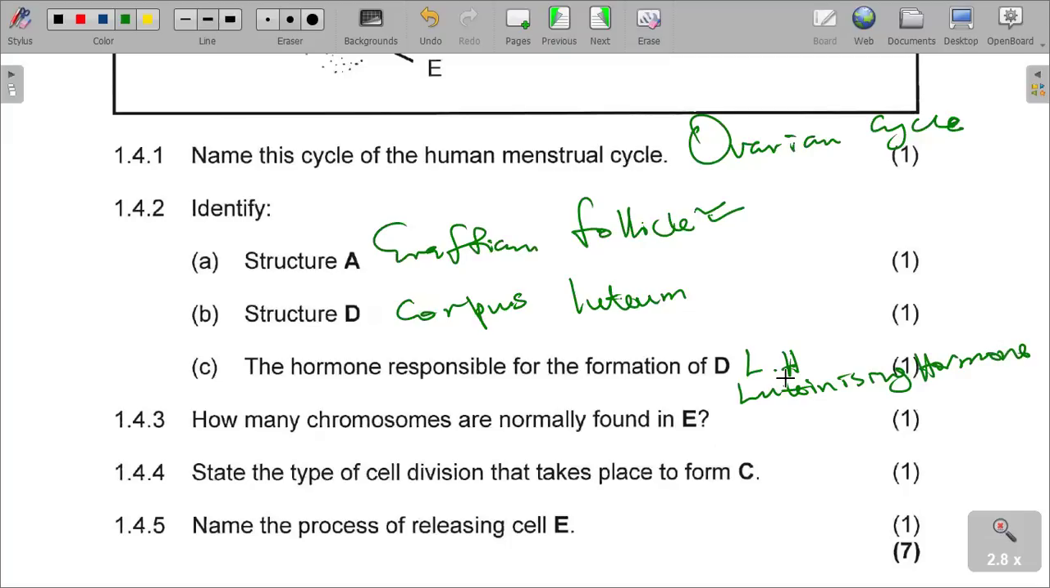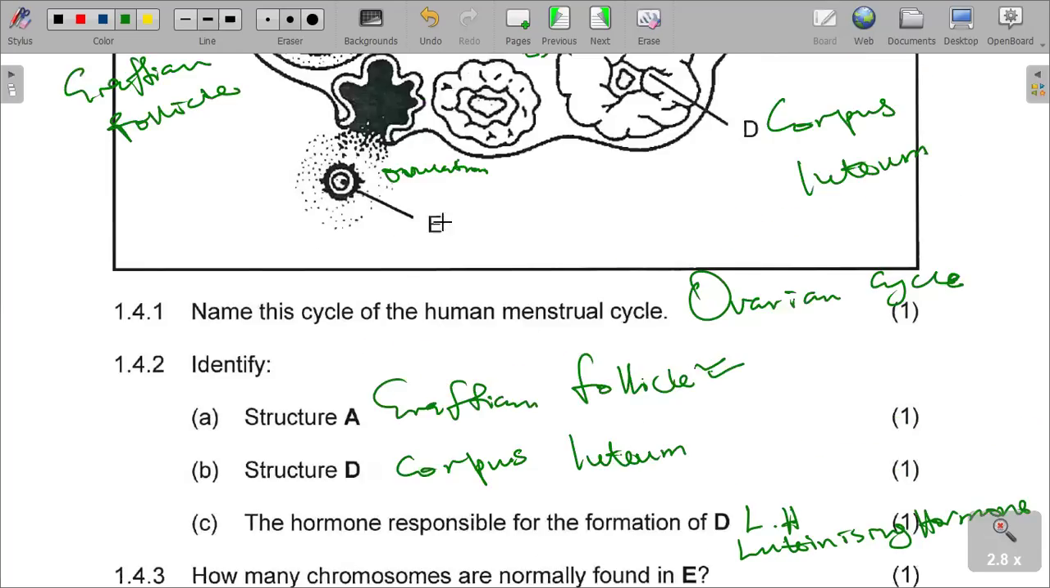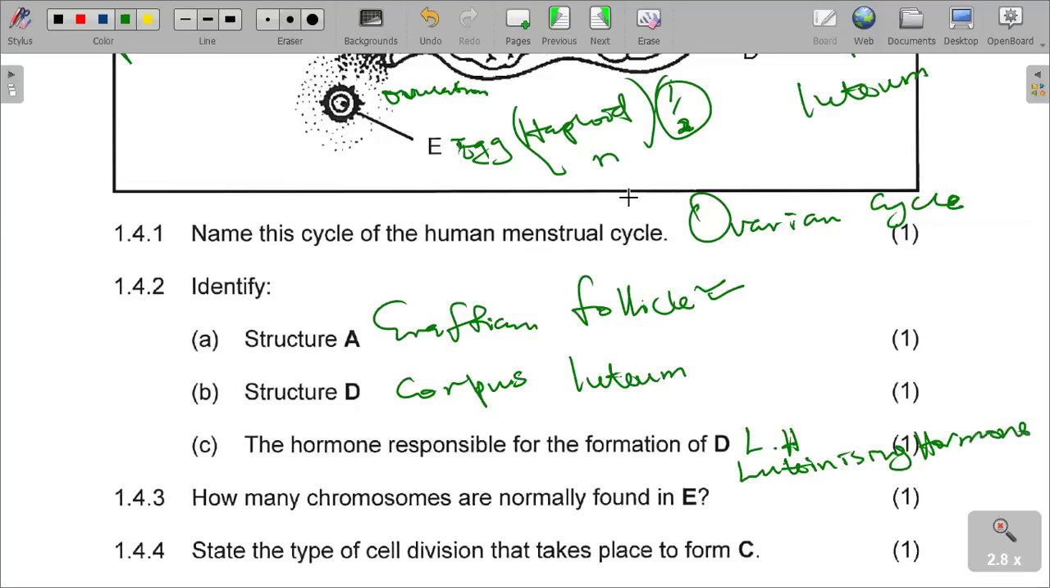And then how many chromosomes are normally found in E? In E, we are talking about the egg. This is the egg that is released, which must be haploid. It must be N, which must be half. Half of what? Of 46. So a normal egg must have 23 chromosomes.